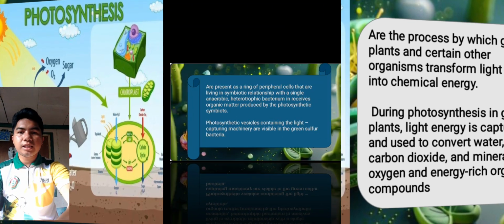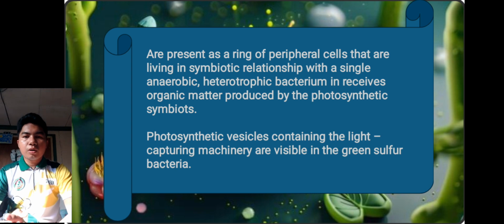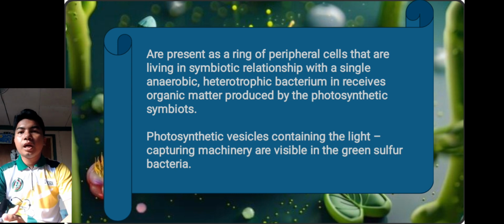So, next is, so also are present as a ring of peripheral cells that are living in a symbiotic relationship with a single anaerobic and heterobic bacterium and receive organic matter produced by the photosynthetic symbiont. So, photosynthetic vesicles containing the light-capturing machinery are visible in the green sulfur bacteria.